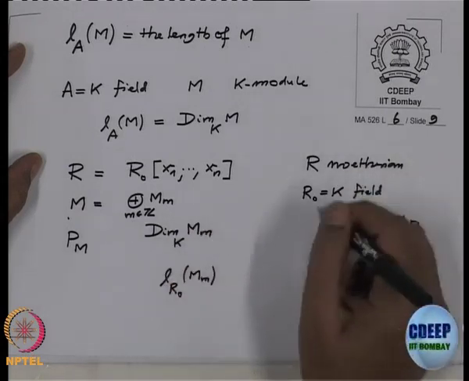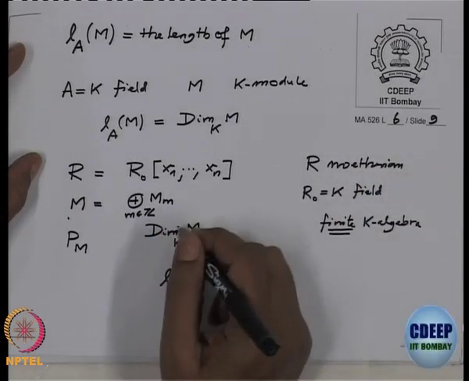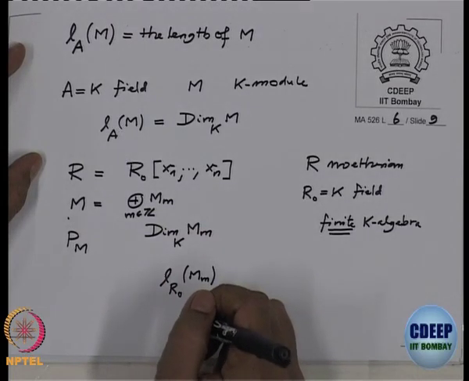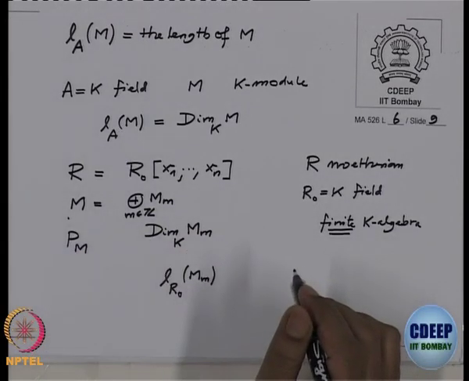In the general case you will have to replace this dimension by the length, because the proof depends on the Jordan-Holder series, with successive quotients every time. So just make that change and check whether the same proof goes through if you replace dimension by this length.